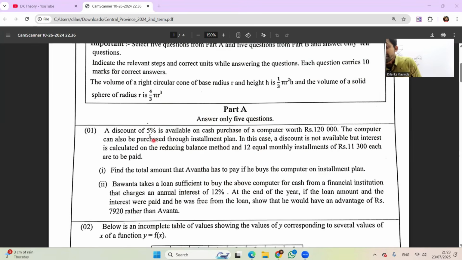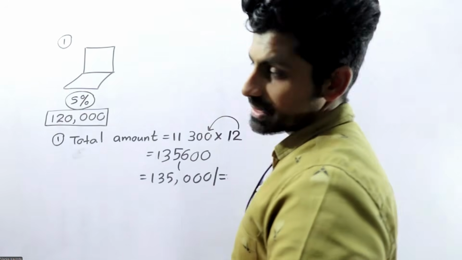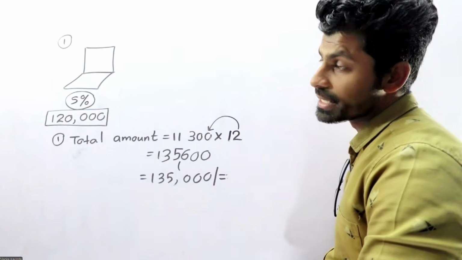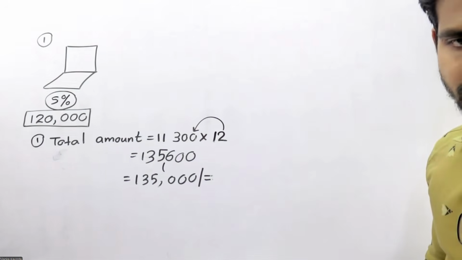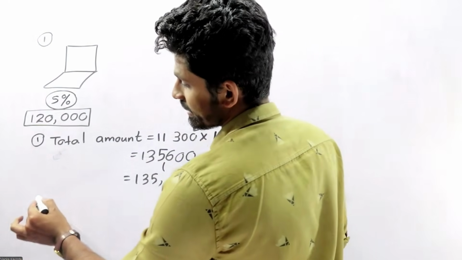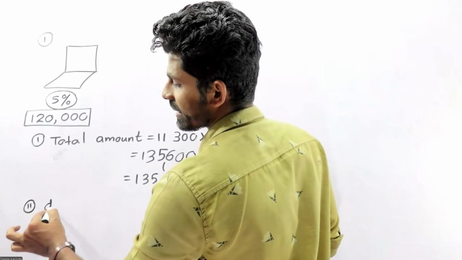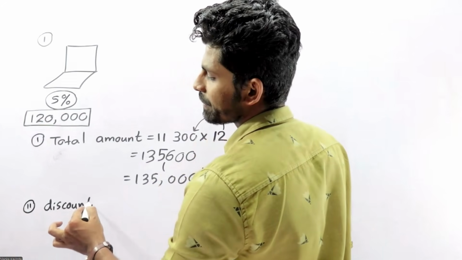When you're going to pay the full amount, you can get a 5% discount. You can take a 5% discount. But that company is charging 12%. That's true, company is charging 12%. Right. Let's see what is the discount for the laptop. What is the discount?